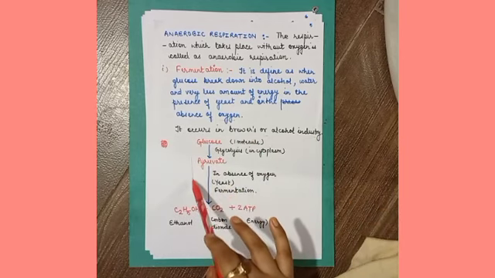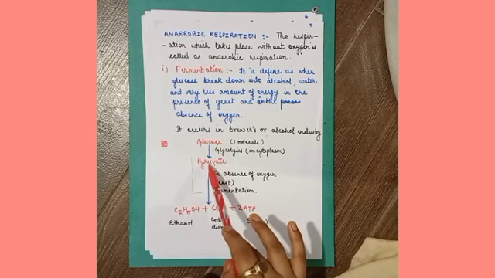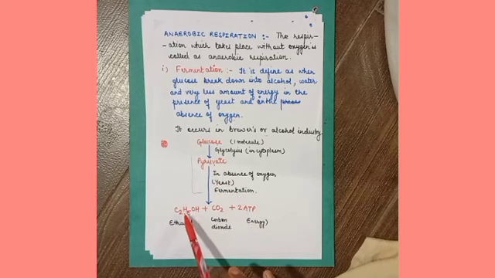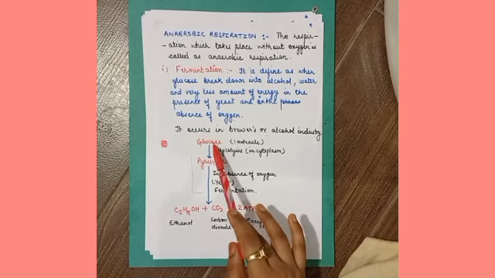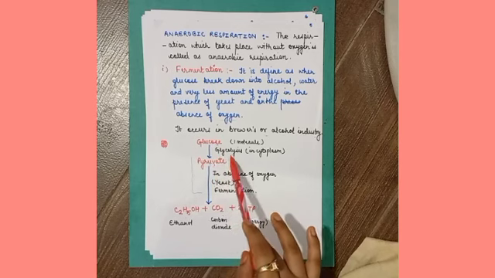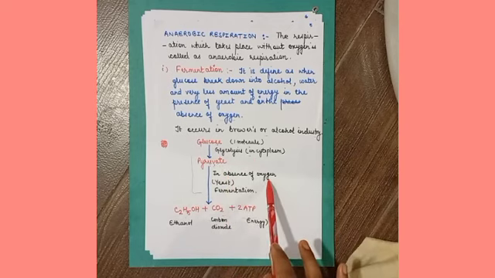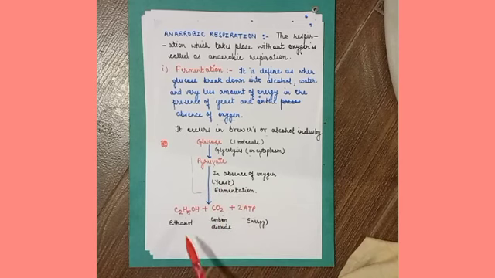Here the initial steps remain the same. Glucose is converted into pyruvate by the process called glycolysis, but then pyruvate, in the absence of oxygen and in the presence of yeast, is converted into ethanol, which is alcohol, carbon dioxide and two molecules of ATP, which is very little.